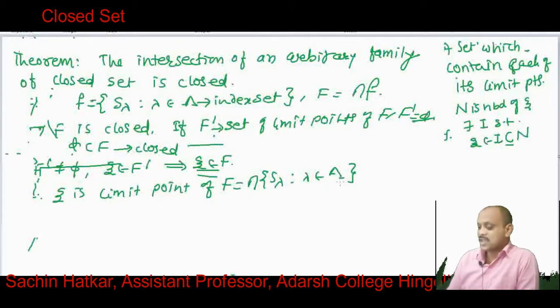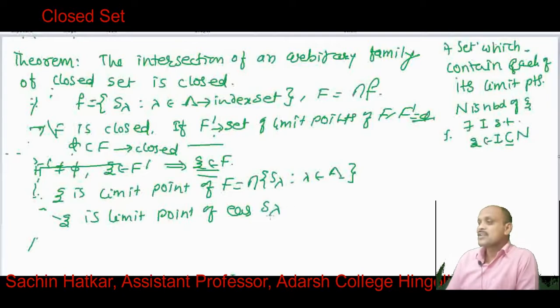So this means that xi is a limit point of each S lambda. Look at this, S lambda is closed. So xi is a limit point of each S lambda.